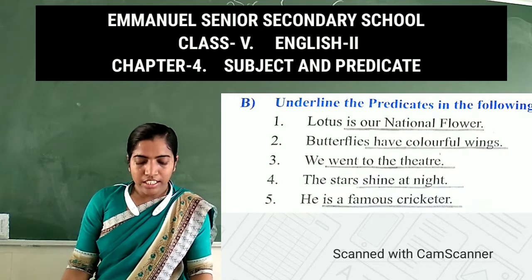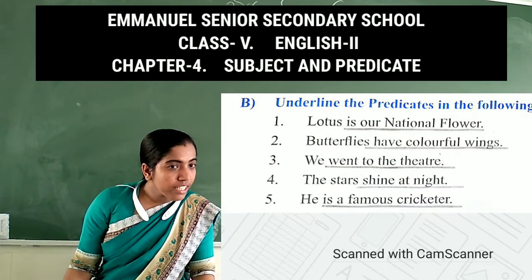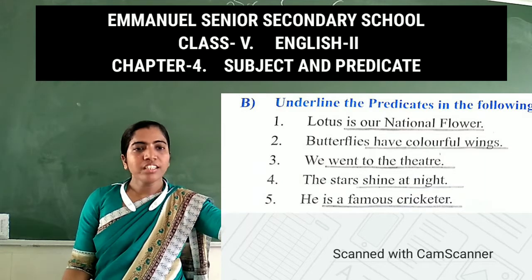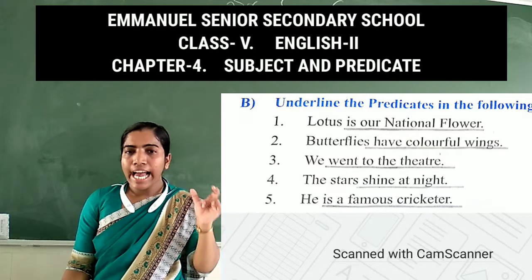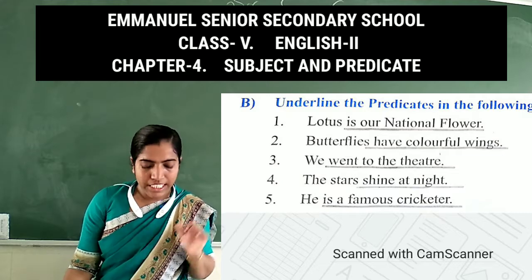Okay children. Second, butterflies have colorful wings. About whom are we talking? Butterflies. So that comes under subject. The remaining part, have colorful wings, that is the predicate.